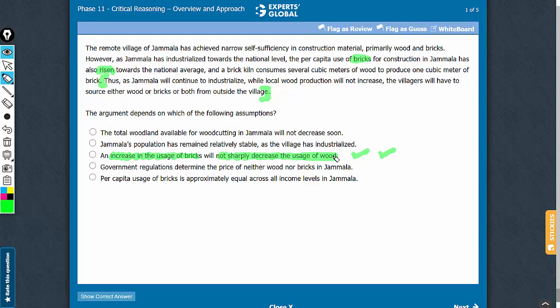So answer choice C, when turned negative, weakens the conclusion. So answer choice C passes the assumption negation test. C is something that strengthens the conclusion, and it is something that must be true for the argument to hold ground. C is the correct answer choice.